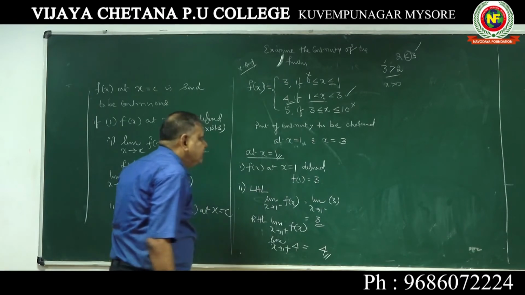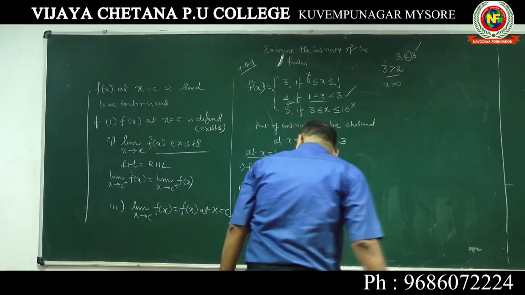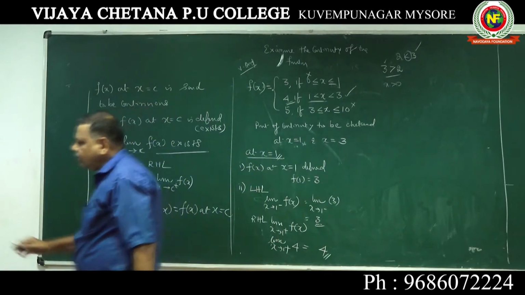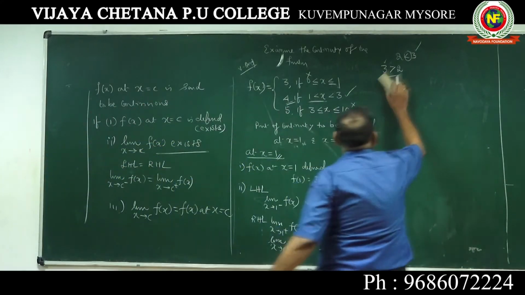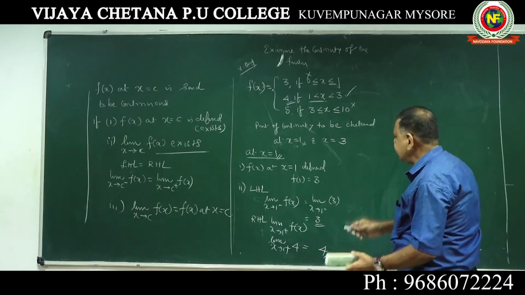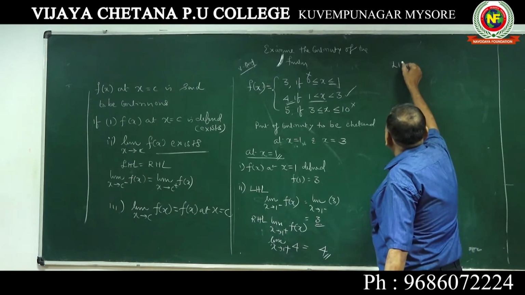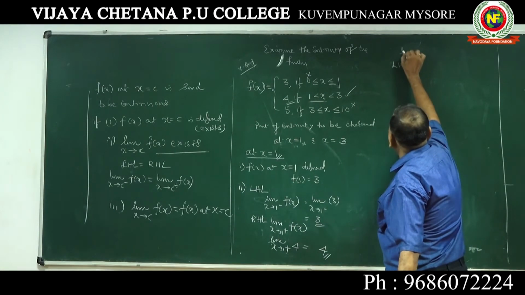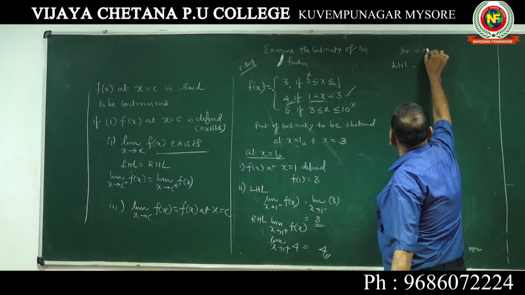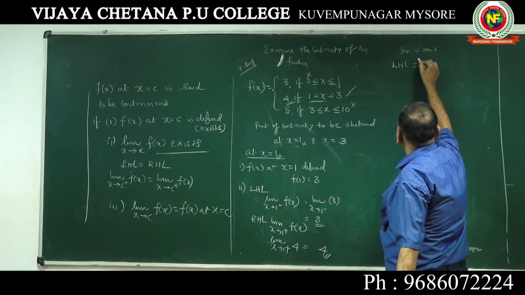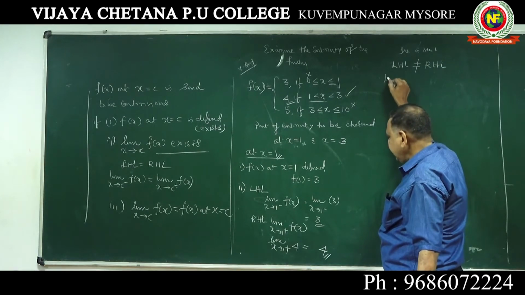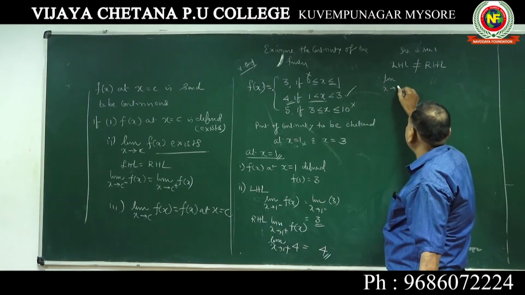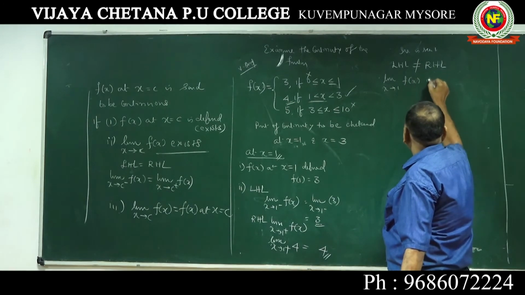This is 4, this is 3. You can say that LHL is not equal to RHL. You can clearly see it here. It is seen that LHL is not equal to RHL. Therefore, limit x tending to 1 of f of x does not exist.